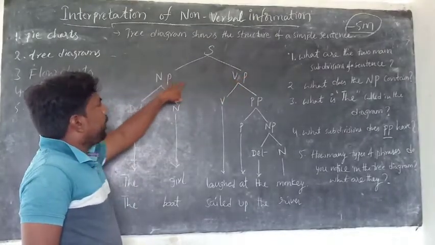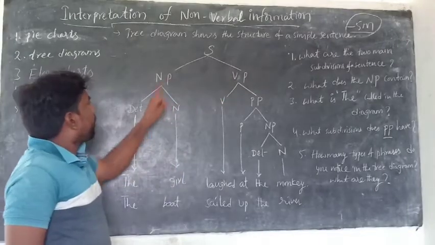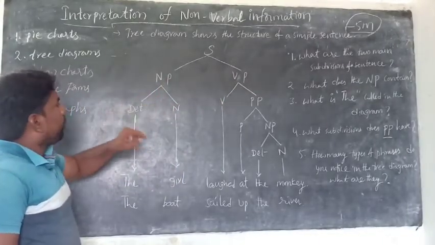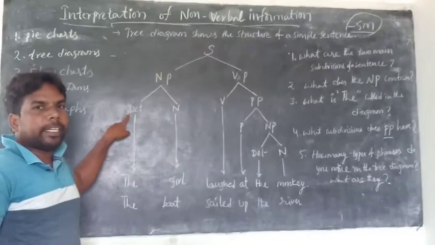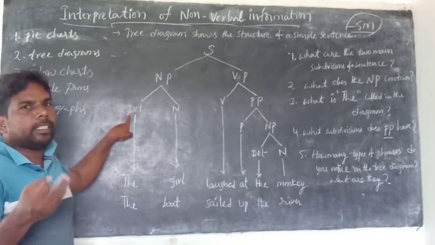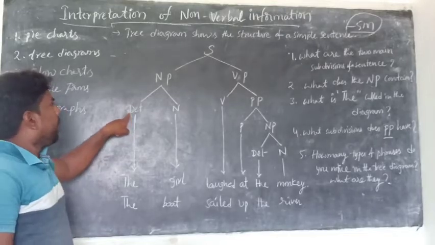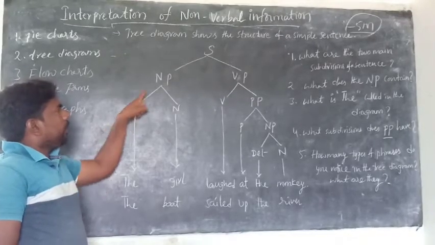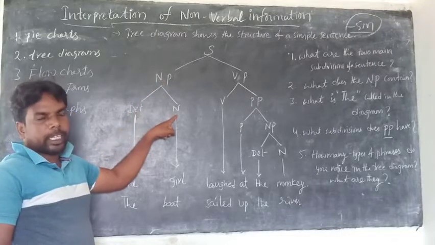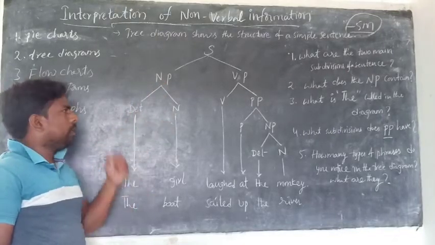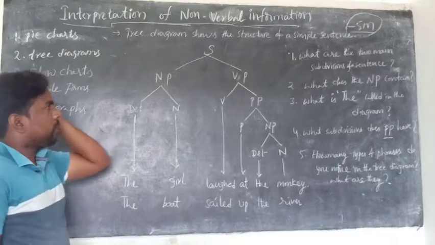Here the noun phrase is divided into two. DET means determiner: a, the, this, that, those also. Determiners. The noun phrase is divided into two, determiner and noun. Determiner and noun together are called the noun phrase.